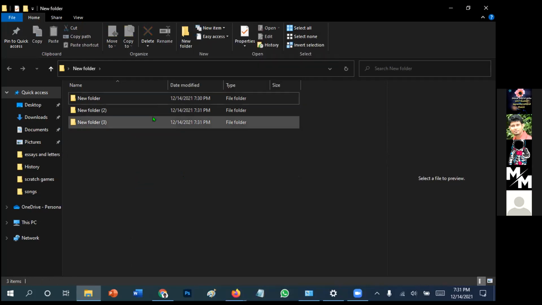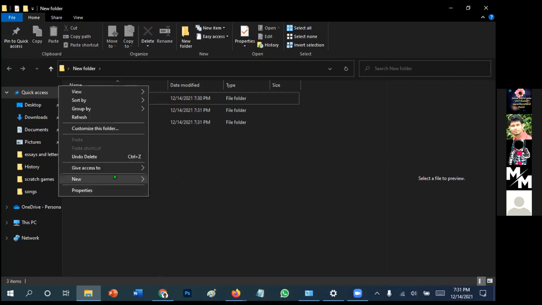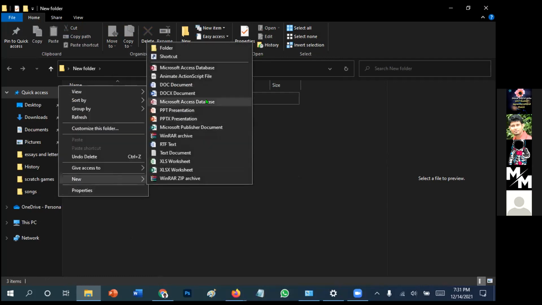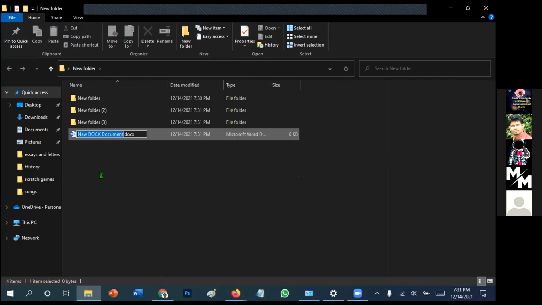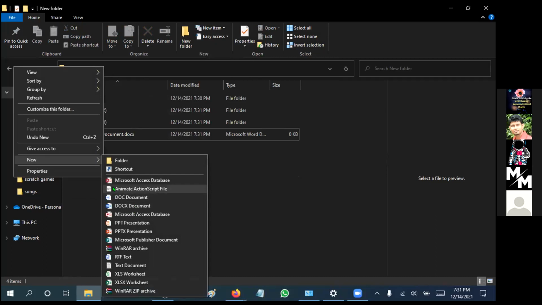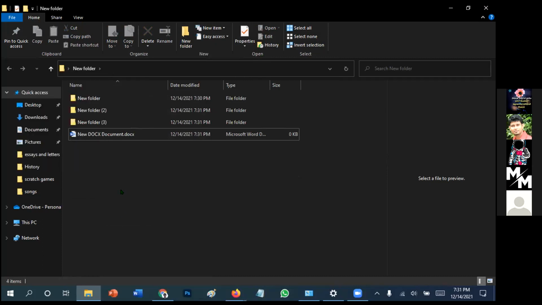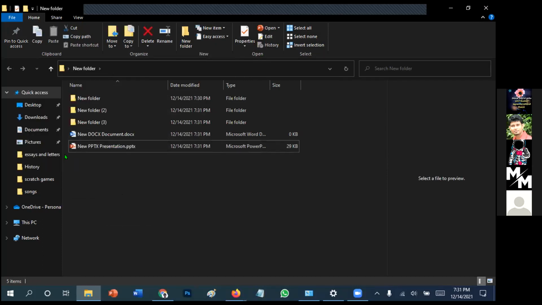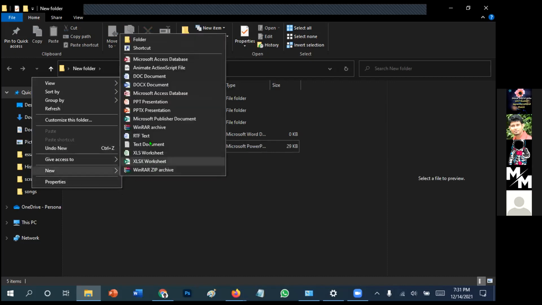5 different types of files, right? How to create a file? Right click on an empty place, then New, then select Text Document. You have many, like Docx. New text document, new PowerPoint document, new Word document, new briefcase, anything that you want, you can create, even RTF. But 5 different types of files.